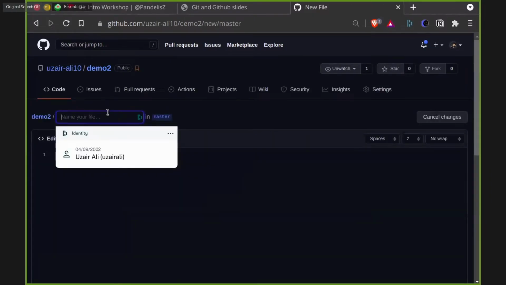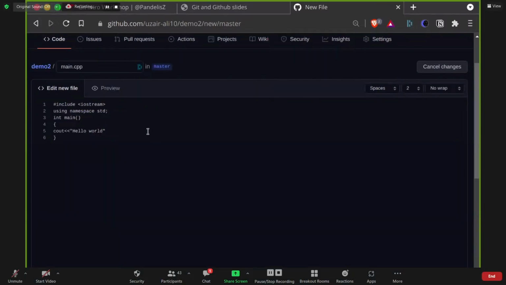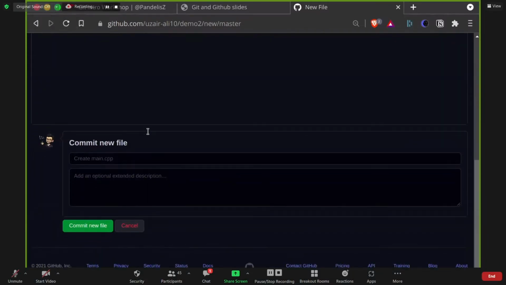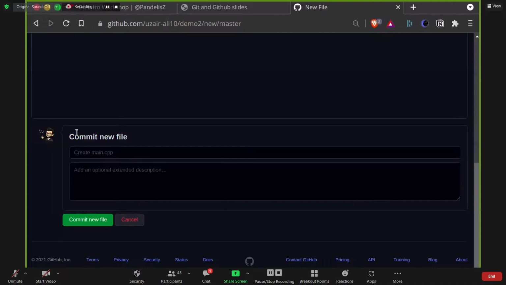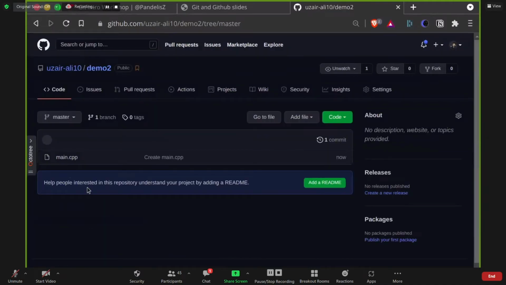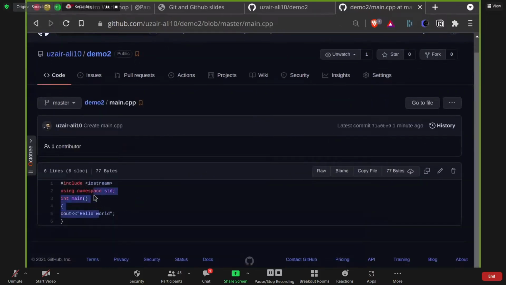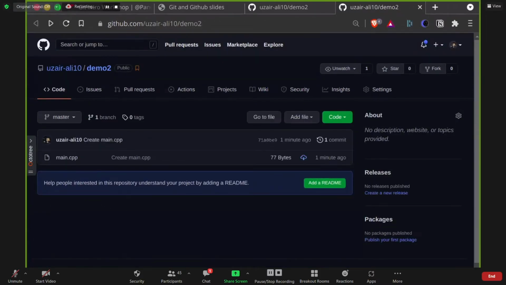For the time being, I'll create a simple C++ file. So it will be main.cpp. This is a simple C++ file, and click on commit. We'll explain what commit is. As you can see, this C++ file has been added to our Git repository. I hope you can access that link now, and you can see this C++ file over there. So that's how you push your code into GitHub.